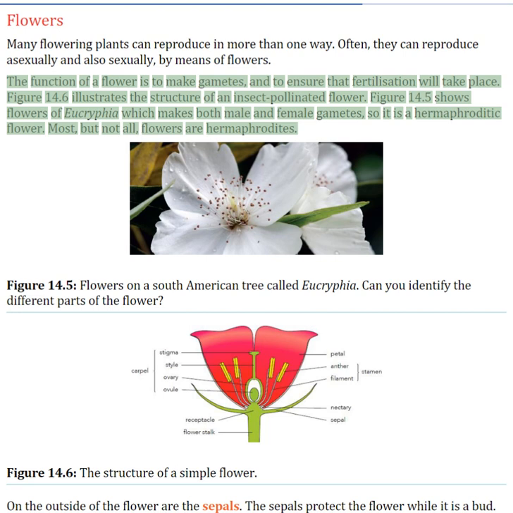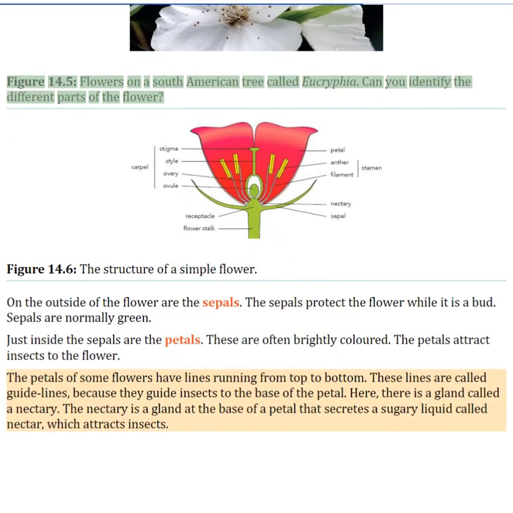Figure 14.6 illustrates the structure of an insect-pollinated flower. Figure 14.5 shows flowers of Eucryphia, which makes both male and female gametes, so it is a hermaphroditic flower. Most, but not all, flowers are hermaphrodites. Figure 14.5, flowers on a South American tree called Eucryphia. Can you identify the different parts of the flower?